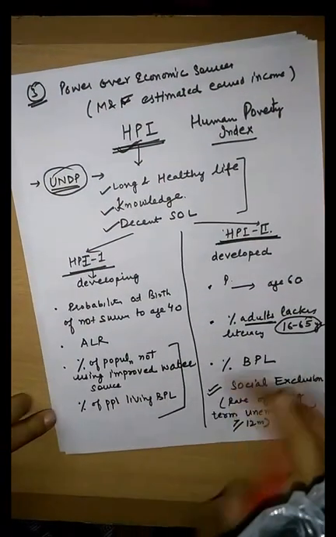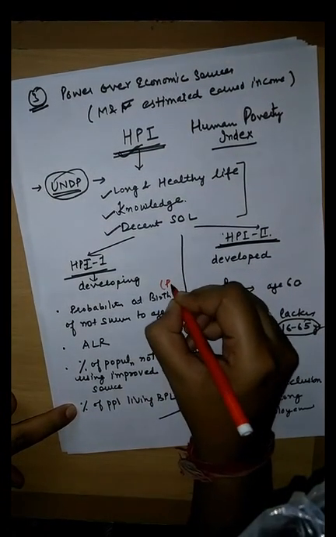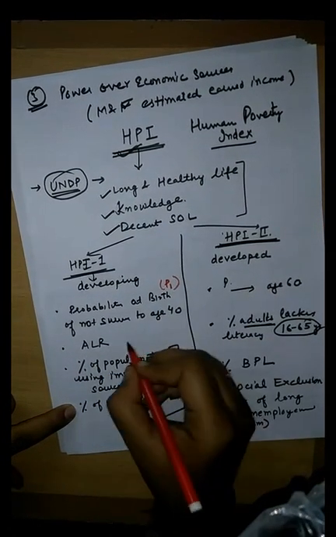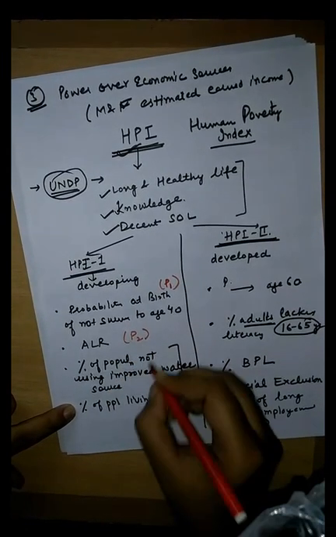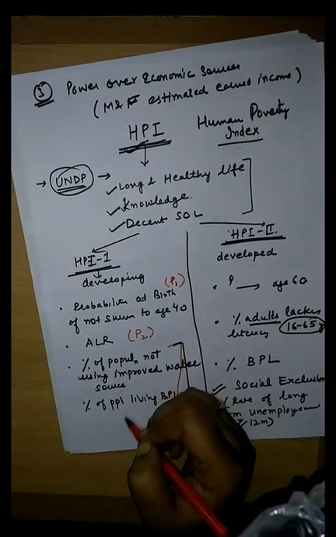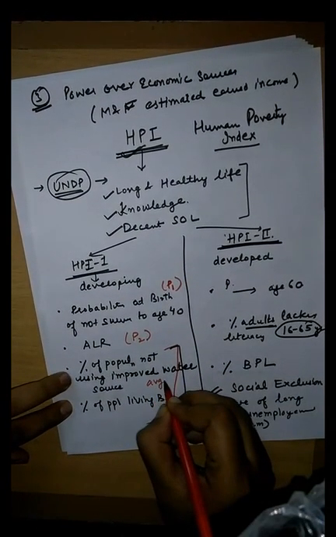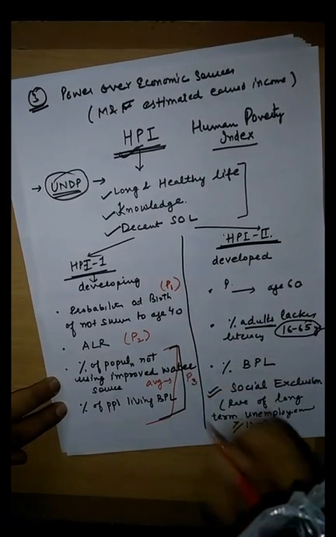Now this probability at birth of not surviving to age 40 is taken as P1. Adult literacy rate is taken as P2, and the average of the percentage of population not using improved water source and the percentage of people living below poverty line is taken as P3.